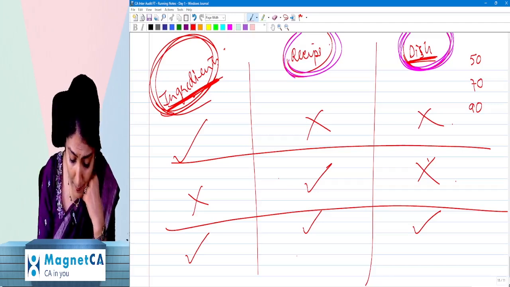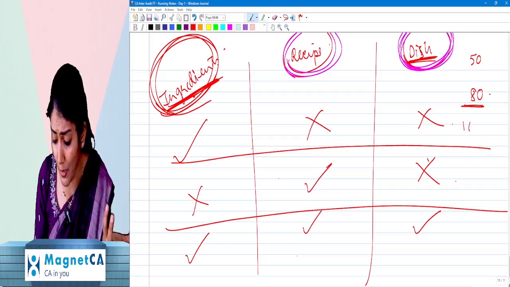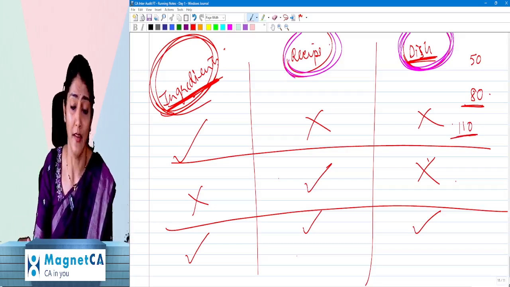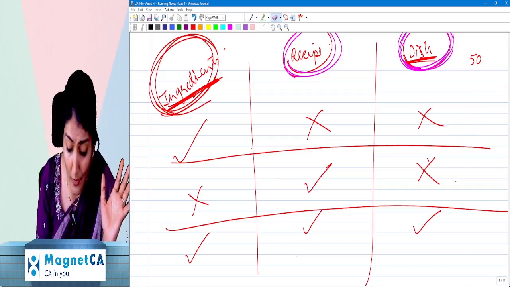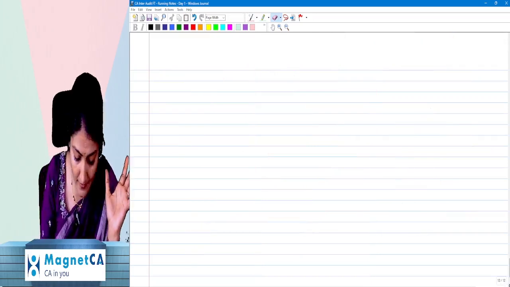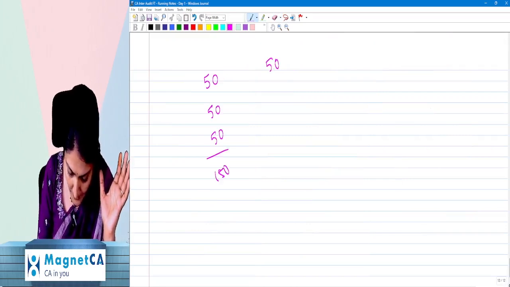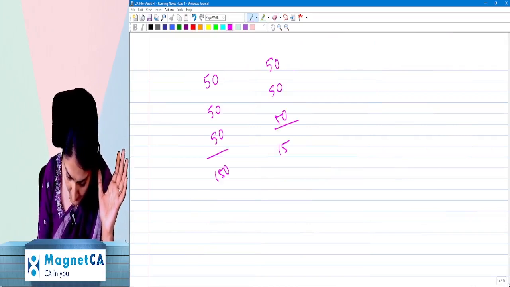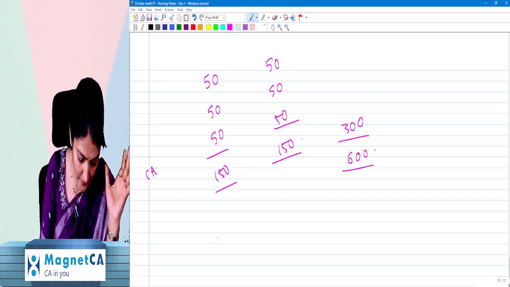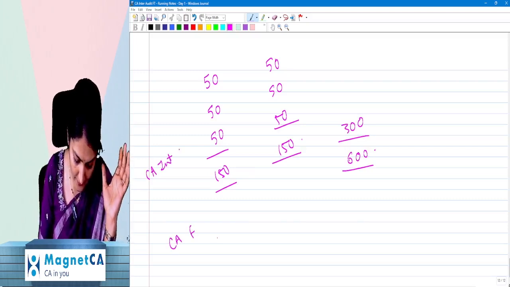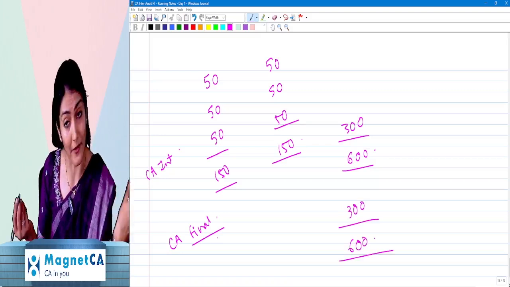Okay, right. So you say, ma'am, you are saying only 50, but I too was thinking of getting 80 marks in audit. Arre, no problem, beta, 110 lekar aa jao. Get 110, get 100, get 80, get 70, get whatever possible. What you have to get minimum in CA Inter, CA final is 50, 50, 50, 150, 50, 50, 50, 150, and then after that 300 out of 600. Now in CA final also you have the same three subjects. So 300 out of 600.